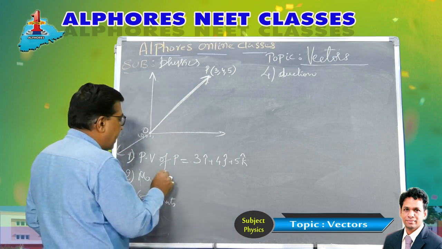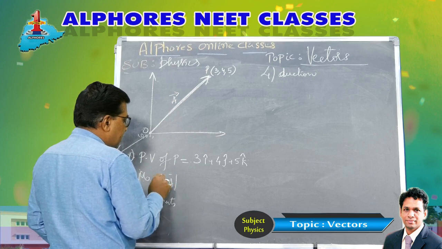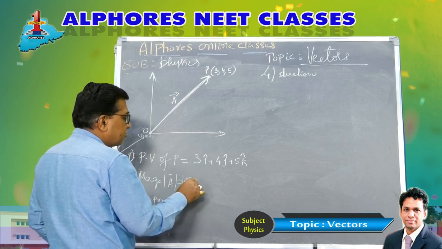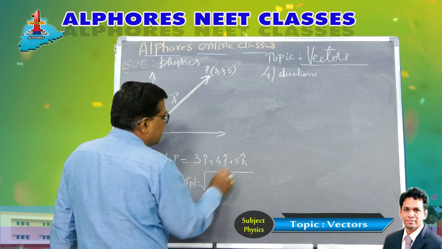Next, what is the magnitude of the vector? Let us name the vector as a bar. So the magnitude, that is mod a bar, which is mod of OP bar, is given by the formula root of a square plus b square plus c square.